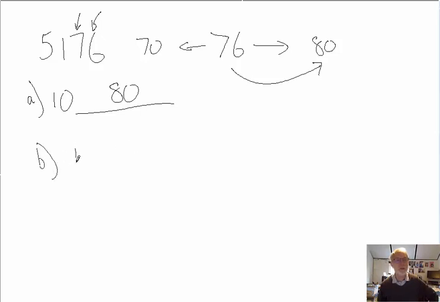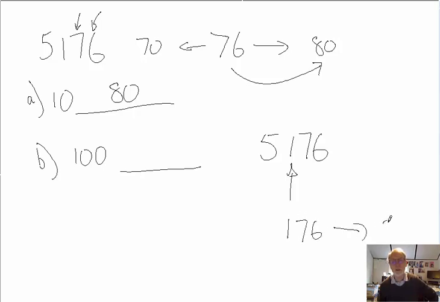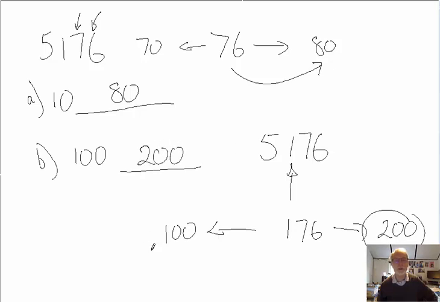Part B, we've got to do it to the nearest 100. So again, if we look at that 5176, these are the hundreds. If we talk about just that part of the number, we can take 176 out on its own. It either goes up to 200 or down to 100. So the question is, is 176 closer to 200 or 100? And the answer, of course, is closer to 200. So we make that 200.